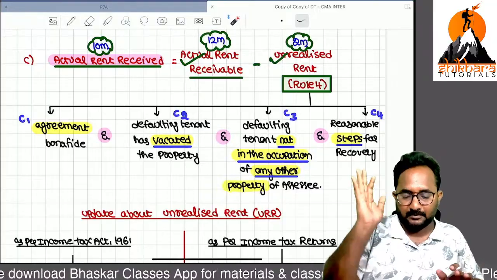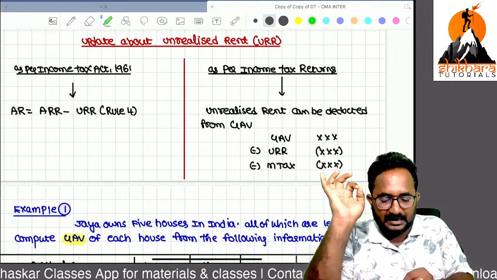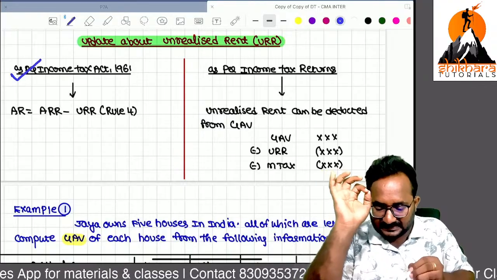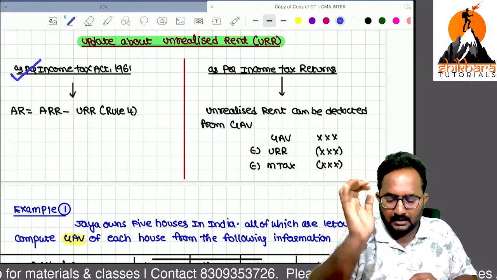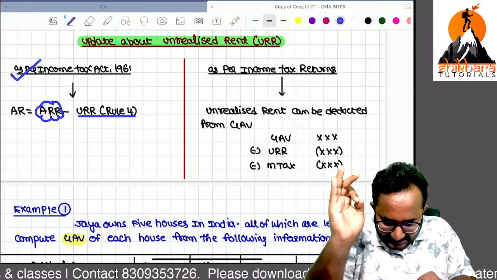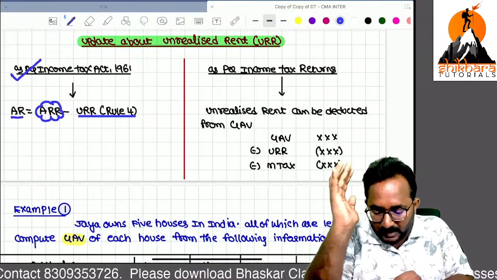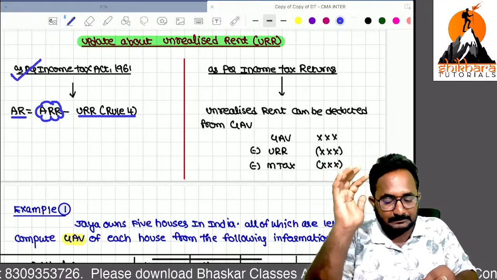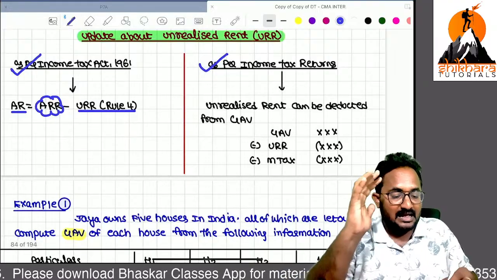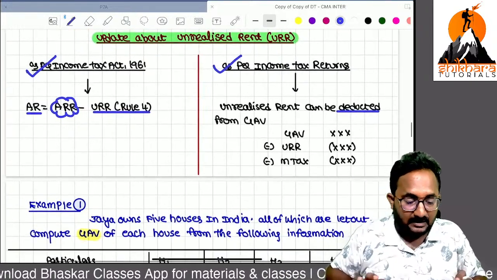Now, sir, if any unrealized rent is there, what is the treatment we can follow, ma? So as per the Income Tax Act 1961, they say you should remove the unrealized rent, if rule 4 conditions are satisfied, from the actual rent receivable, then you get the actual rent. But as per income tax returns, while filing the return of income, they remove the unrealized rent from the GAV directly.